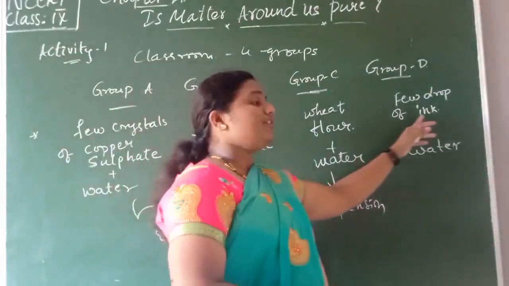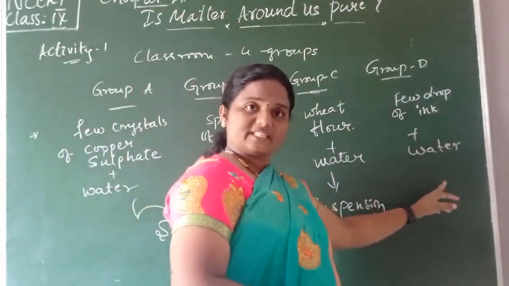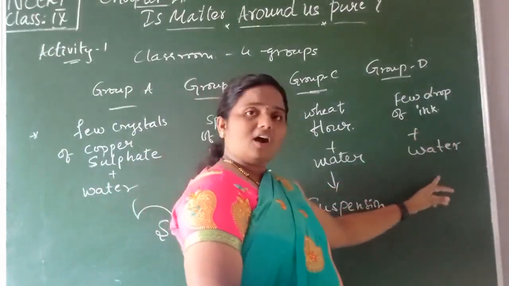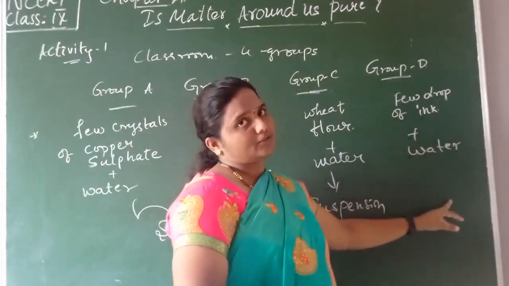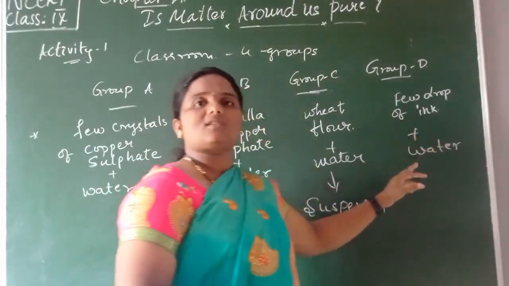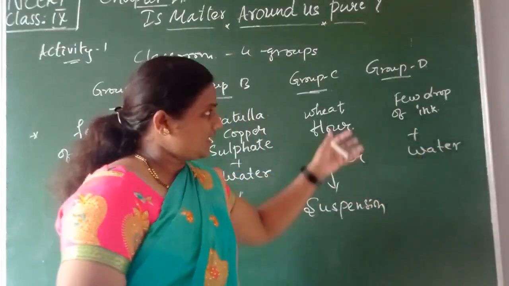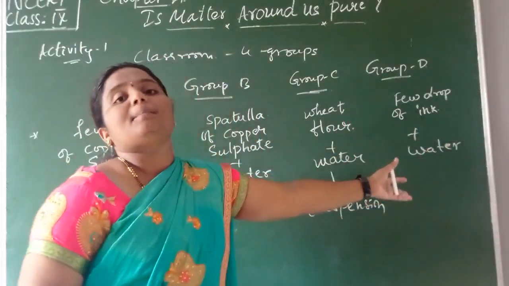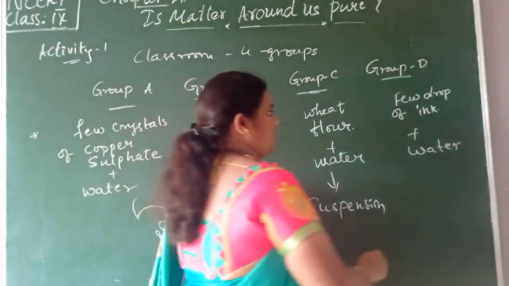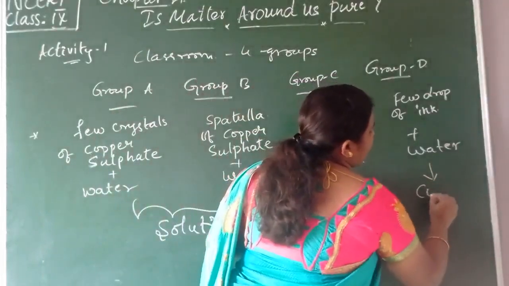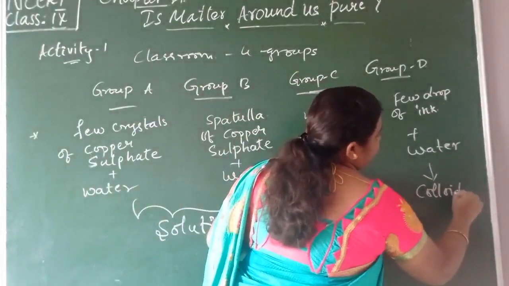Whereas the few drops of ink completely mixed with the water, and when you pass a beam of light through this, you can observe the path of the light. So it is called a colloidal solution.